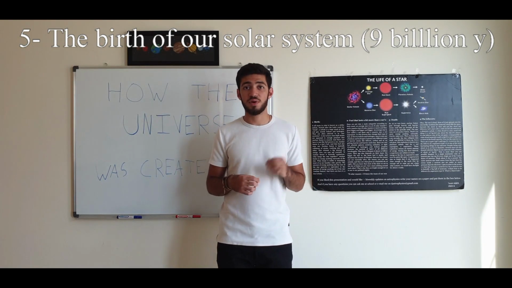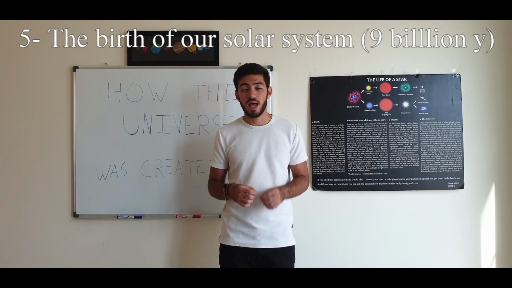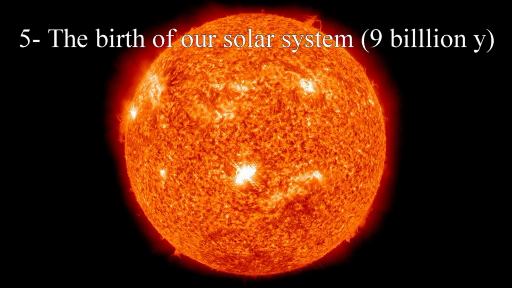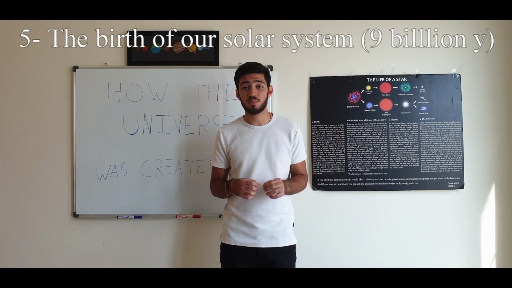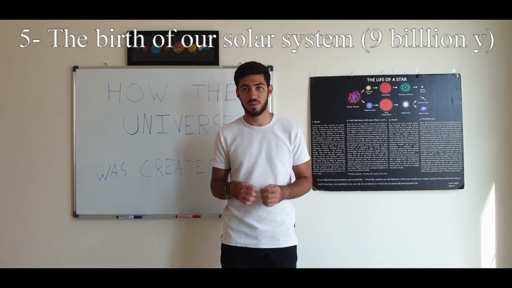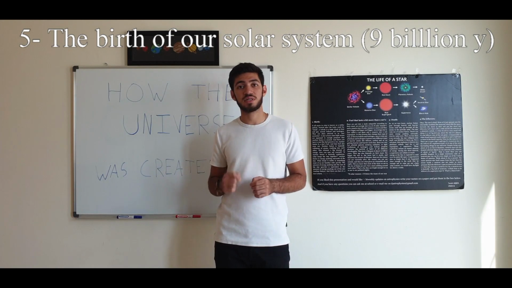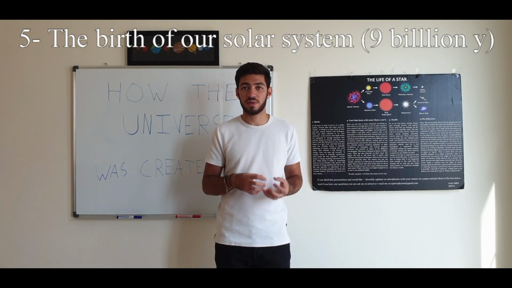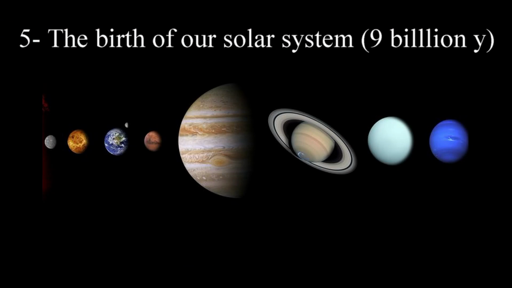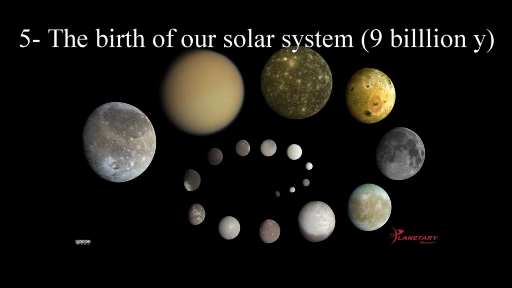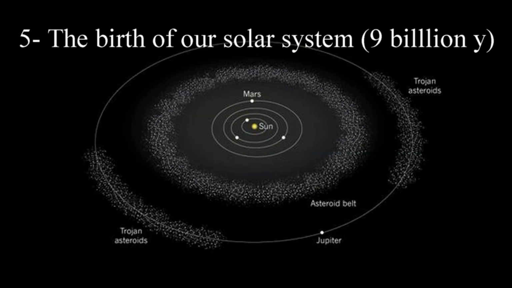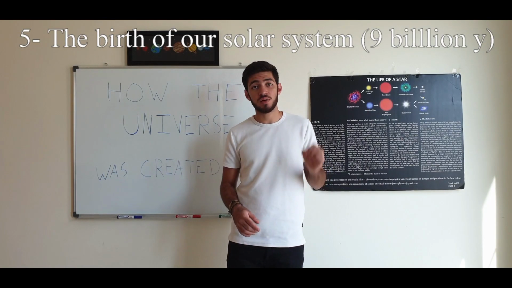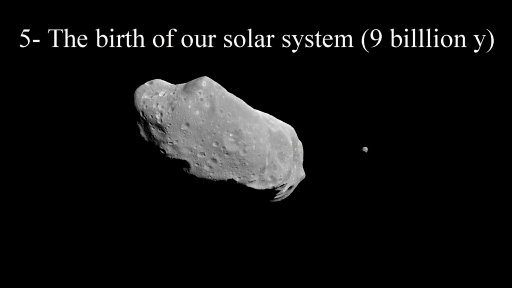Now, obviously, with nuclear fusion comes stars, and that's how our sun was created. It now accounts for 99% of the whole solar system's mass. But there was still matter in that spinning disk. Some of that matter combined to make planets. Some other combined to make moons. Some other leftover rocks were combined to make the asteroid belt. There was finally some leftover matter in the form of meteoroids,